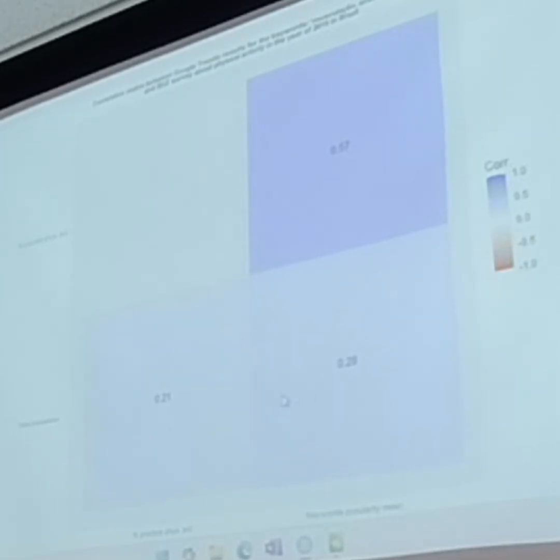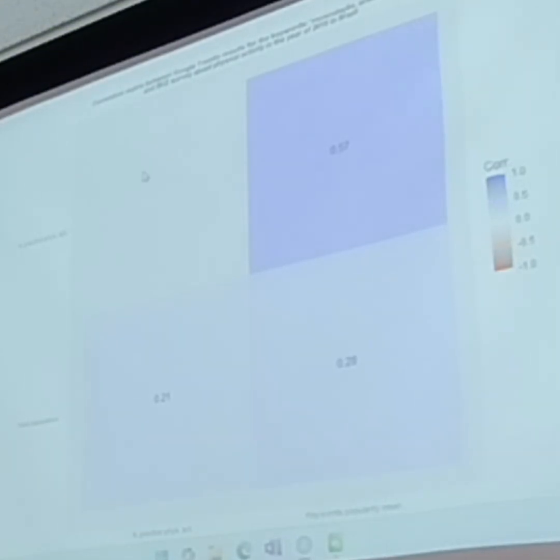We see here that we have a positive correlation. In these squares, it correlates the result for the percentage of people who said that practice physical activity in the survey, and this is the keyword popularity means.